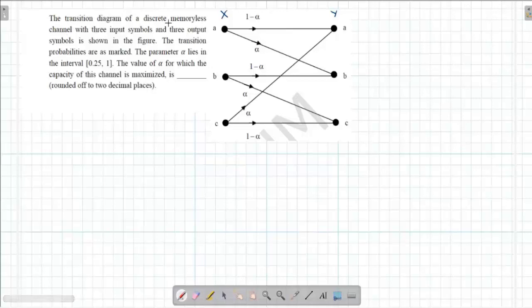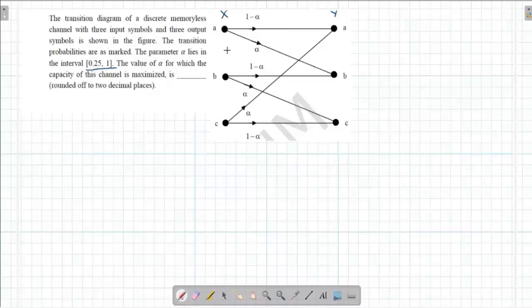A transition diagram of a discrete memoryless channel with three input symbols and three output symbols is shown in the figure. The transition probabilities are as marked, alpha and beta. Find the value of alpha for which the capacity of the channel is maximized. It is given that the parameter alpha lies between 0.25 and 1. If the parameter alpha lies between 0 and 1, definitely I can say 0 is the value, because if it's 0 then it is 1 everywhere.